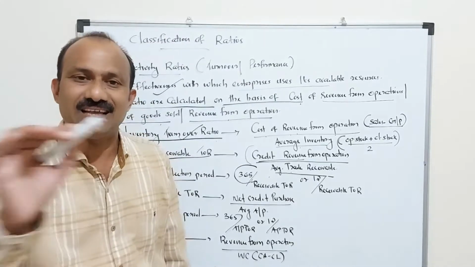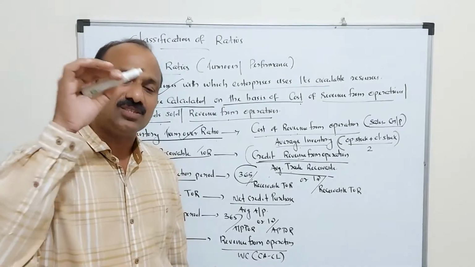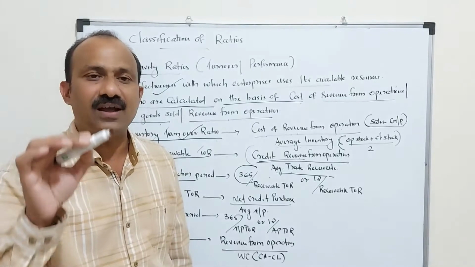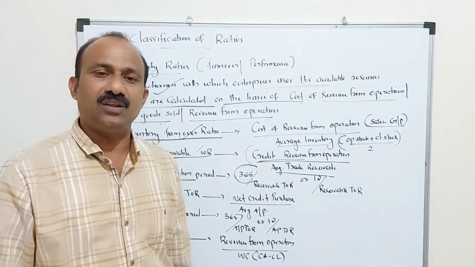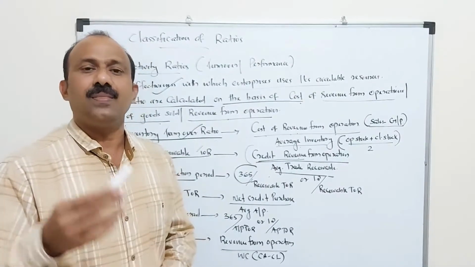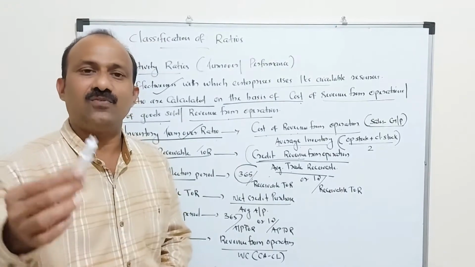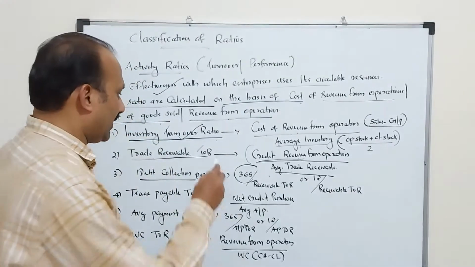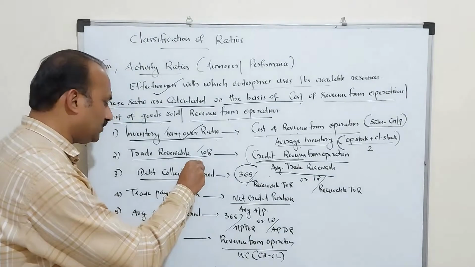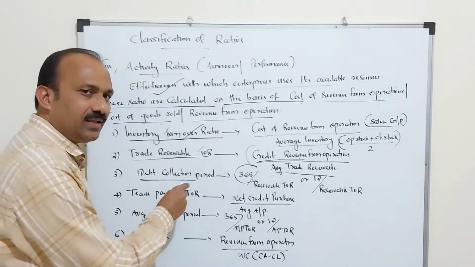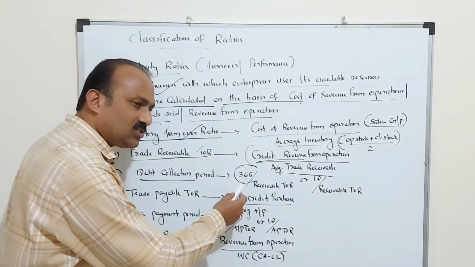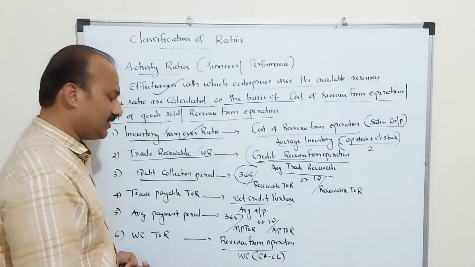You will get the answer in days. Instead of 365, put 12 divided by accounts receivable turnover ratio, and you will easily get the time taken for collecting your debt. You can calculate it in days or months based on the question.